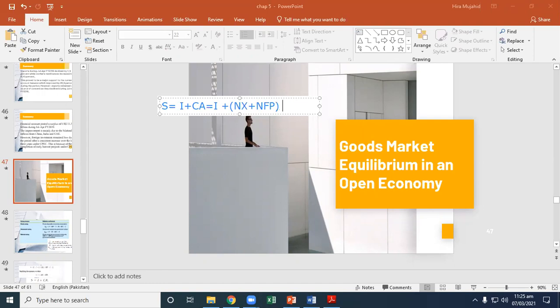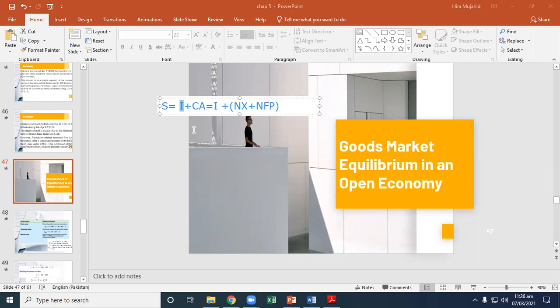It states that national saving has two uses. First is to increase the national stock of capital by funding investment, which is this. And the second is to increase the national stock of net foreign assets by lending to foreigners.